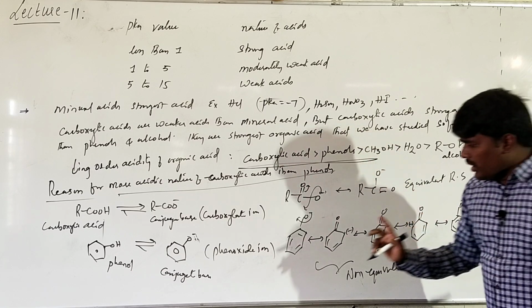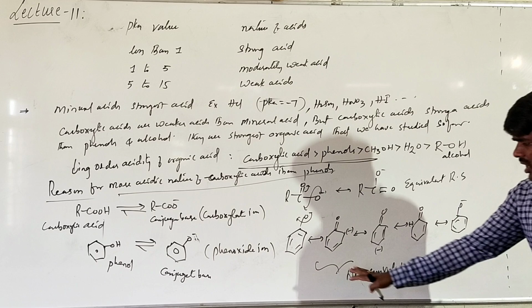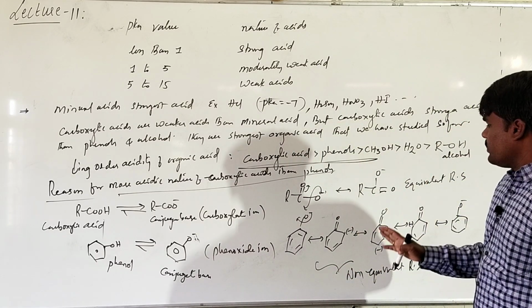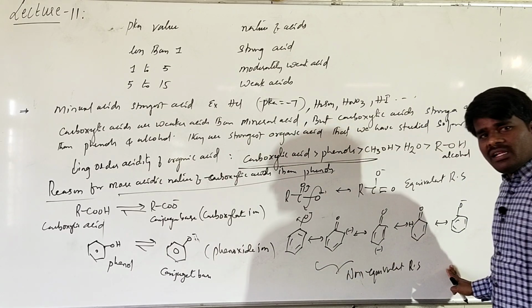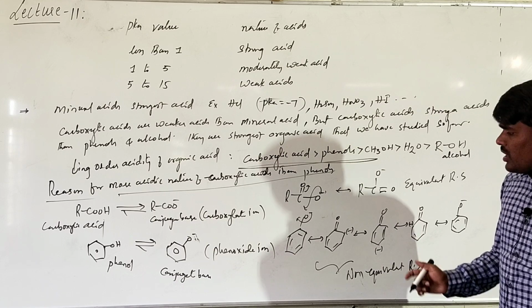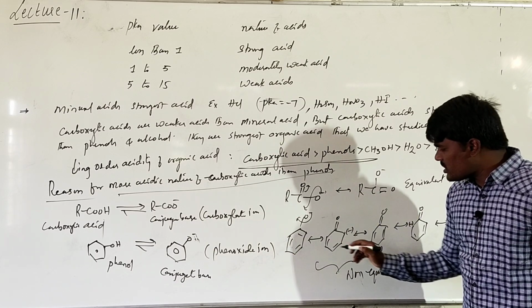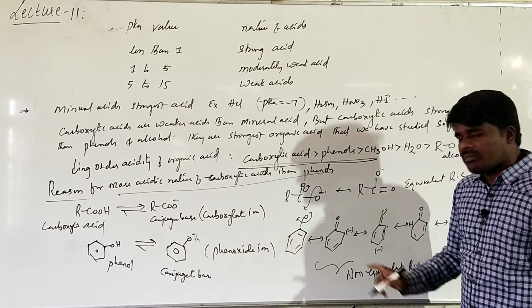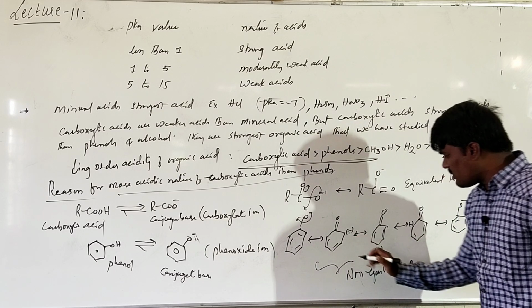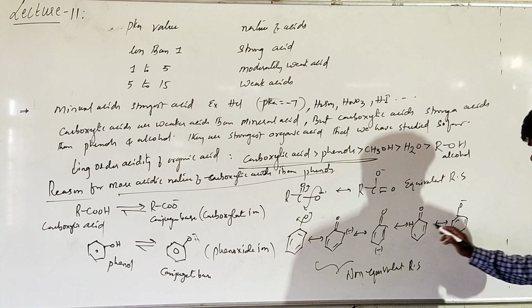In phenoxide, even though the number of resonating structures is more, these are non-equivalent resonating structures. There is a difference between the structures, and moreover the negative charge is present on the less electronegative carbon. It is getting dispersed between the carbons; here it is at carbon, here it is also at carbon.